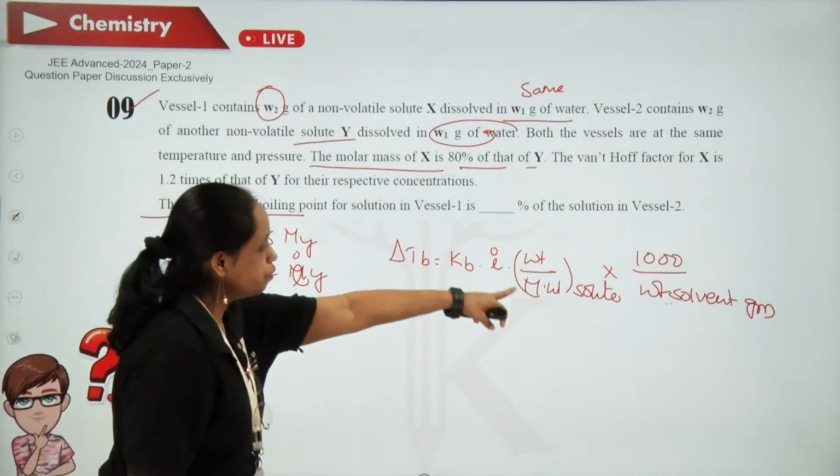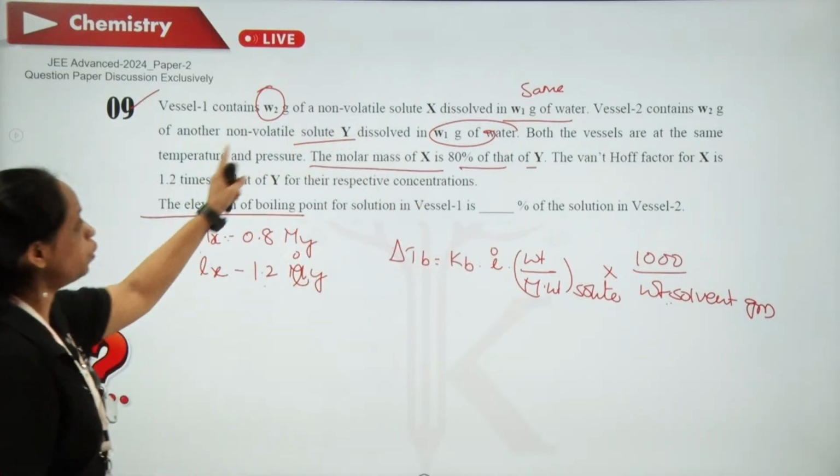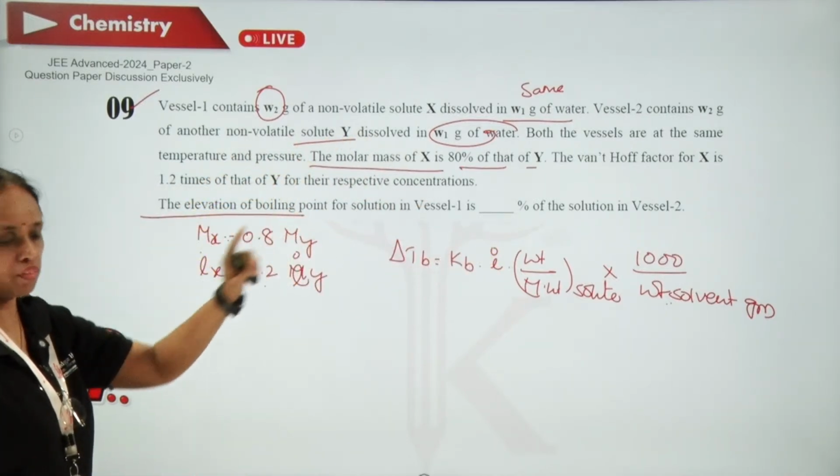Likewise, molecular weights are different, but weight of the solute is same in both the vessels.